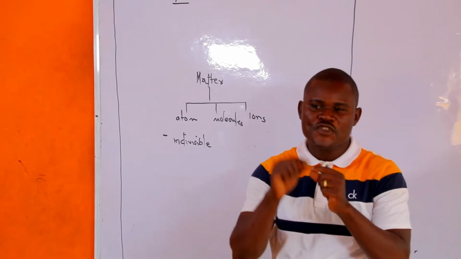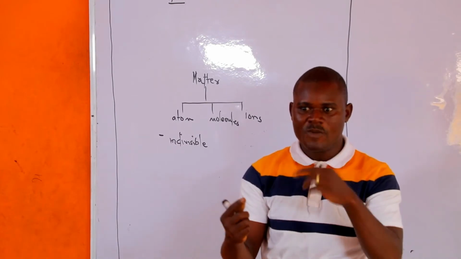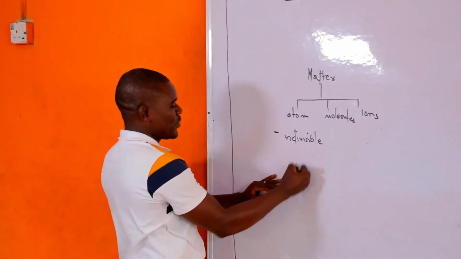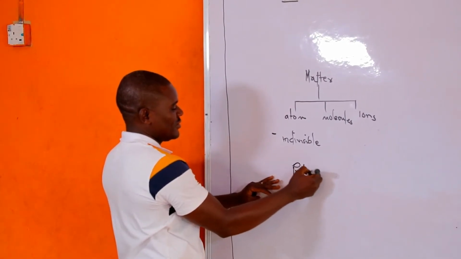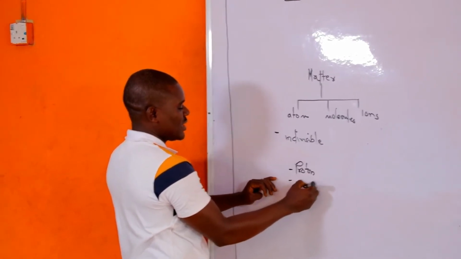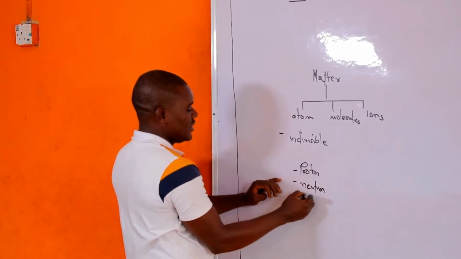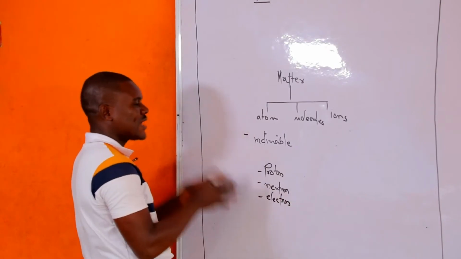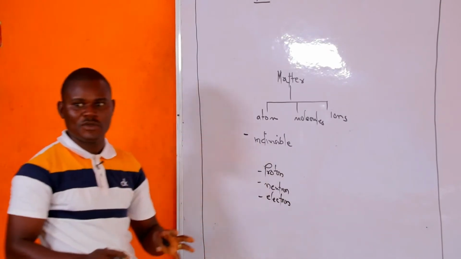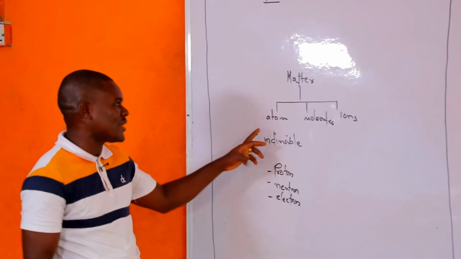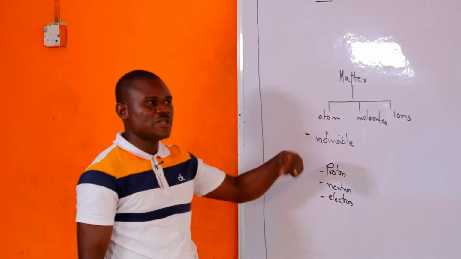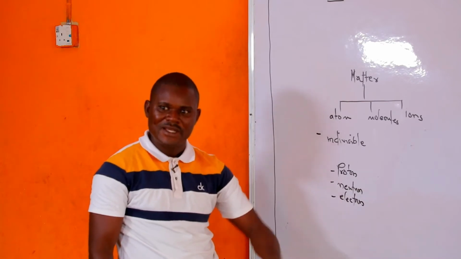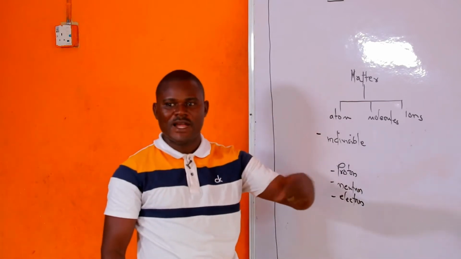The discovery of subatomic particles. We have three subatomic particles. They are proton, neutron, and what? Electron. The discovery of subatomic particles proved that atoms are actually divisible. But for simplicity's sake, we only say that atoms are indivisible particles of an element. But that statement has been modified by other scientists.